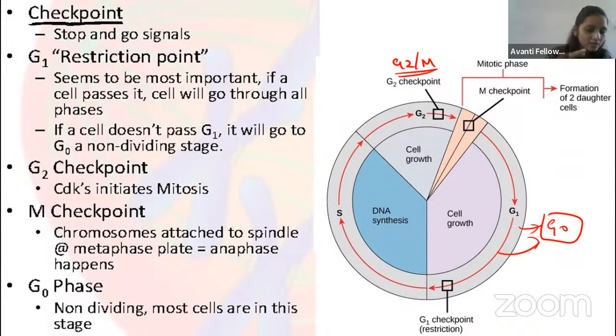So there is a watchman. That watchman we will call the G1S checkpoint. Then in the S phase there is no checkpoint. Remember, in the S phase there is no checkpoint. Then coming to the G2 phase, there is one checkpoint, when it is going from G2 to M phase. That is the G2M checkpoint.